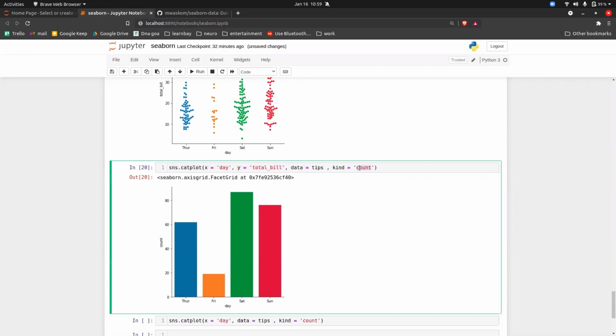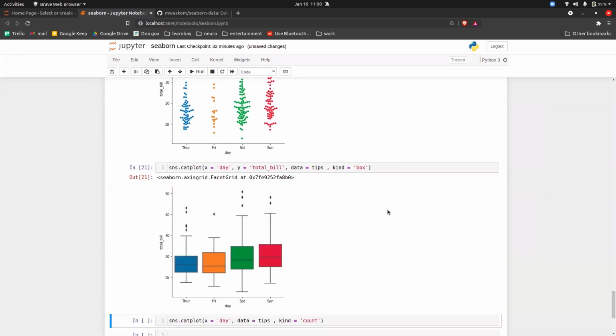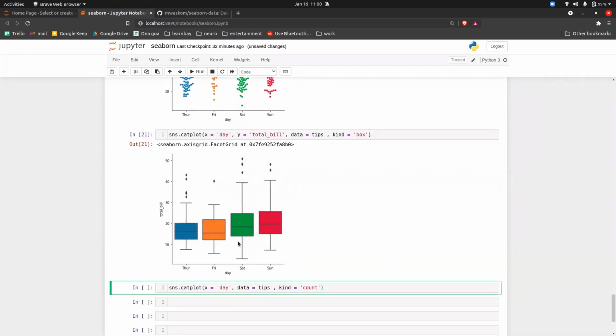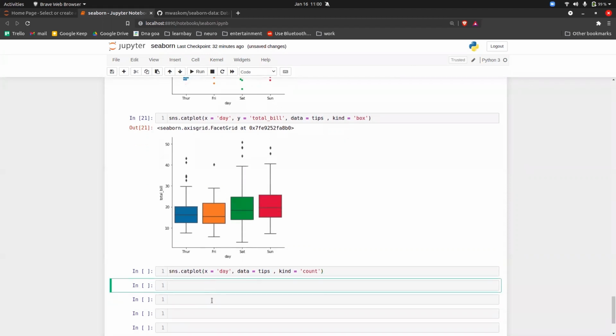Now there is a very important plot, and that is the box plot. One of the very important plots in data science. Let's take an example to understand what a box plot is and how it helps. Let's say we have 9 people here, including me. Let's take the average salary of these people. The average salary that we get is 10 lakhs per annum. So we can conclude that the average salary of everyone here is 10 lakhs per annum.